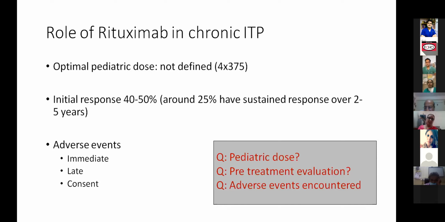We do both infusion related as well as viral reactivation as well as CNS and other latent infections flaring up. All that has to be taken, especially PML has to be taken. So like ma'am says and sir said, thankfully we haven't encountered many adverse events in reality, but odd cases can definitely be there. So better to be safe.